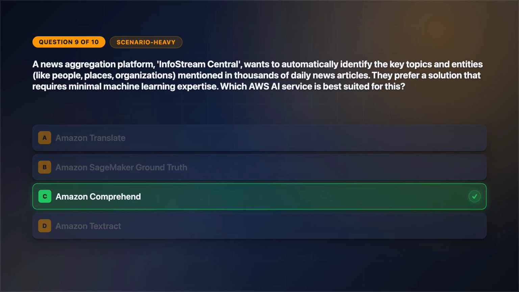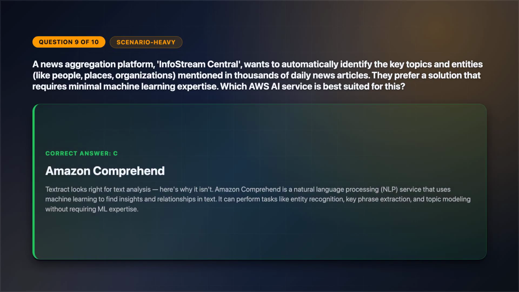The correct answer is option C. Textract looks right for text analysis. Here's why it isn't. Amazon Comprehend is a natural language processing NLP service that uses machine learning to find insights and relationships in text. It can perform tasks like entity recognition, key phrase extraction, and topic modeling without requiring ML expertise.